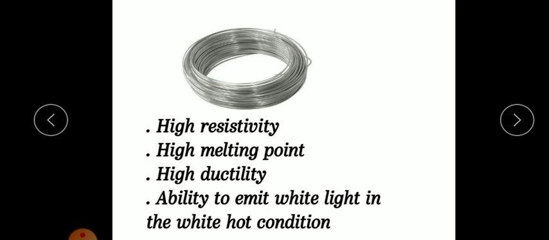Its temperature rises to nearly 3000 degrees Celsius, and it becomes white hot, and it glows brightly. That's why tungsten is used. So it has the ability to emit white light in the white hot condition. The word incandescence means glowing with heat. That is why these filament lamps are known as incandescent lamps.